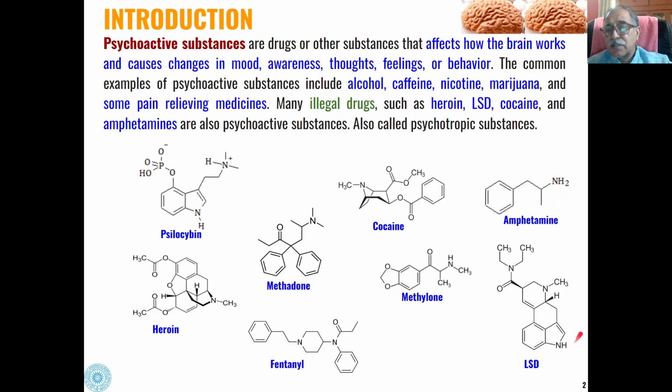Then LSD again has an indole ring and this amide linkage, which are active as a psychoactive drug. Then methylone, a ketonic amine. Then heroin. Heroin and cocaine belong to the category of alkaloids, which act as psychoactive substances.